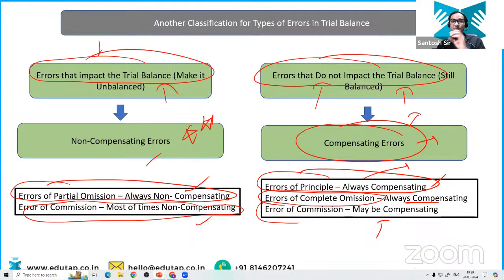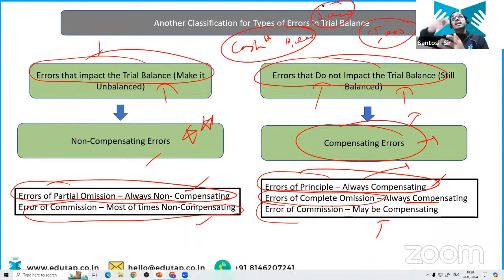Suppose there has been a clerical error by the accountant and he has recognized the cash account by, suppose, 10,000 instead of 15,000, right? So he has under-debited the cash account by 5,000.